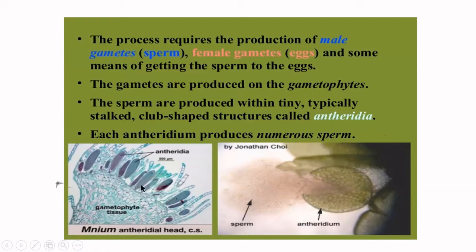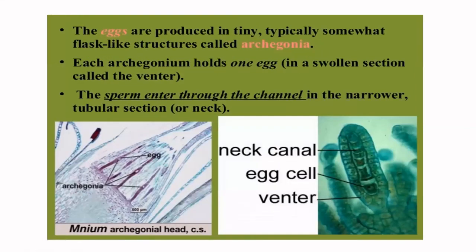gametophytic plant. See, the archegonium, as I told you, is a flask-shaped structure. You have the swollen venter at the base. You have the venter canal cell, and then at the top, you have the neck canal cell.